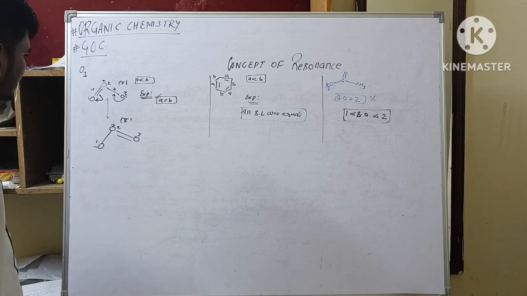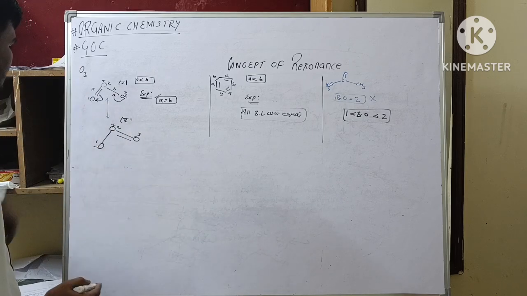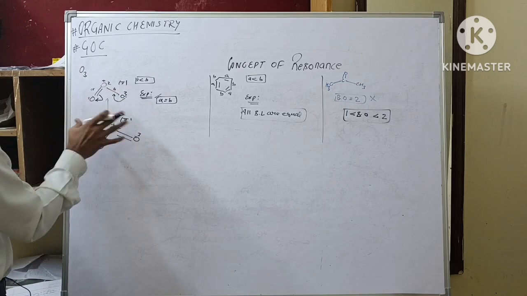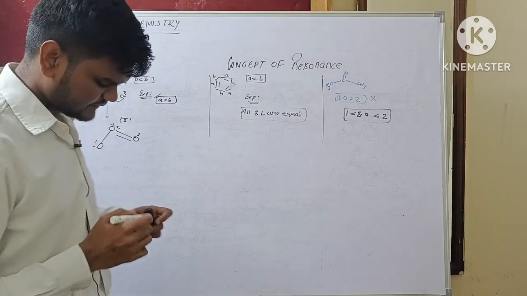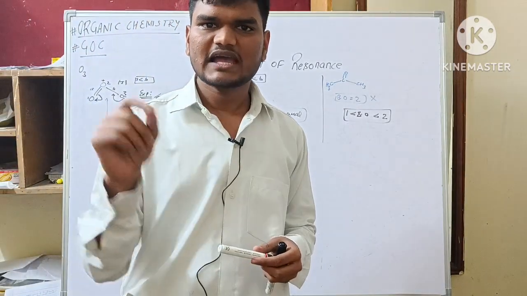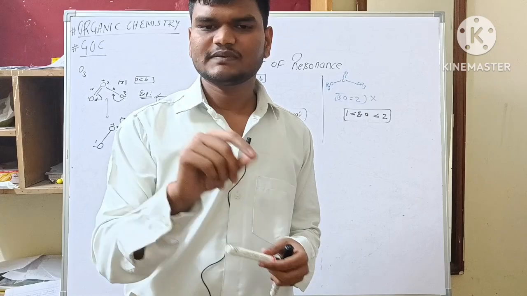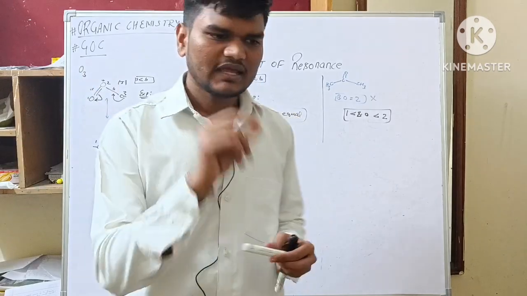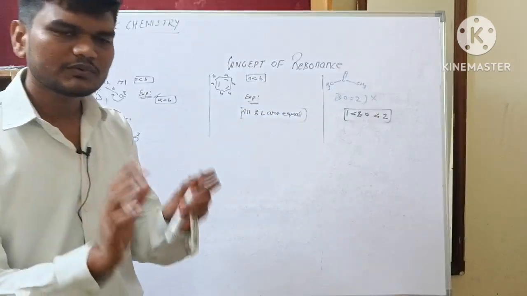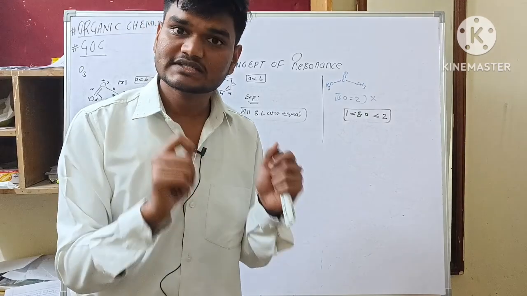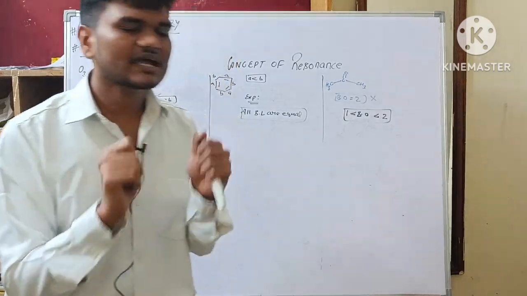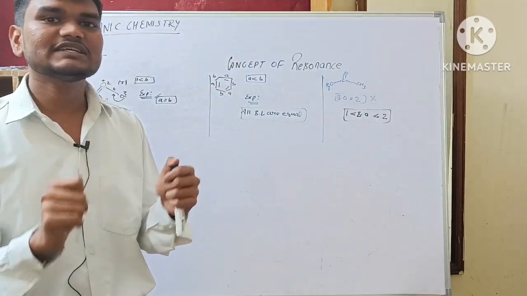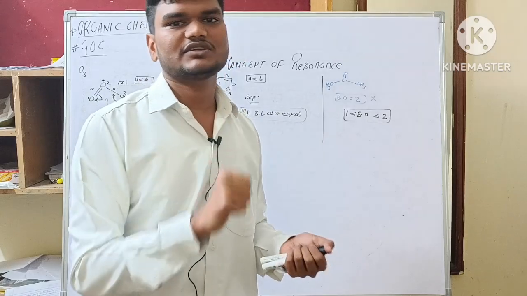We can draw the resonance hybrid of the ozone molecule with the help of these canonical forms, because each canonical form explains other properties of the molecule and each contributes to the resonance hybrid. What is the resonance hybrid? The resonance hybrid is the structure closely resembling the actual structure of the molecule.